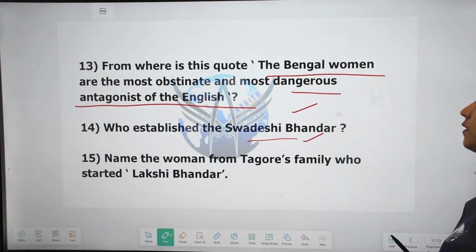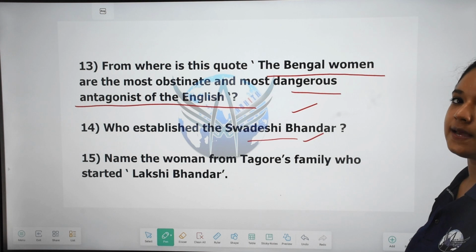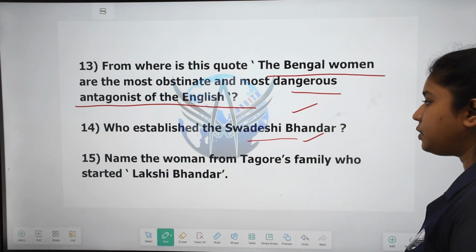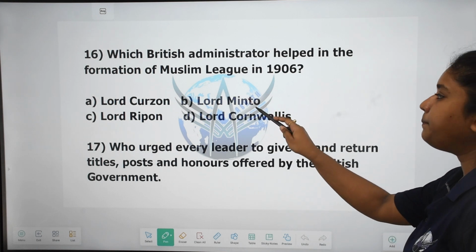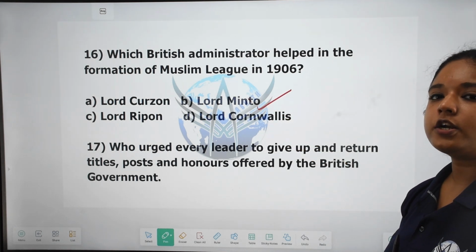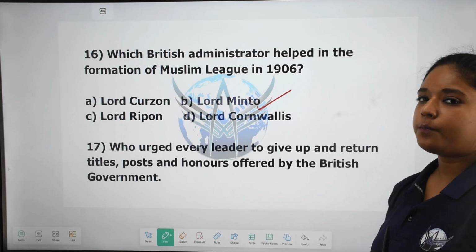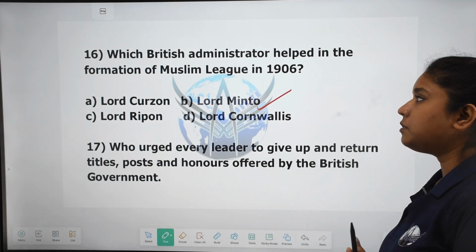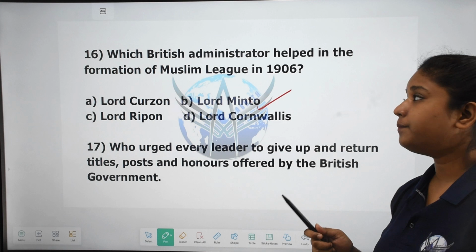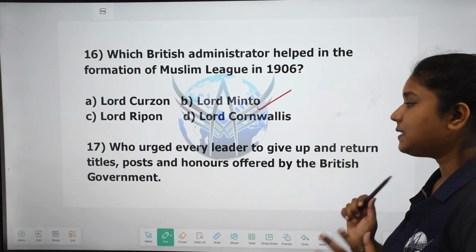Name the women from Tagore's family who started Lakshmi Bhandar. A prominent woman figure from Tagore's family who established Lakshmi Bhandar was Sarla Devi, okay? Then which British administrator helped in the formation of the Muslim League in 1906? It was Lord Minto. He was the viceroy, Lord Curzon's successor. First, during Lord Curzon's time the partition of Bengal took place, and his successor was Lord Minto. Under his reign, the formation of the Muslim League took place in 1906.